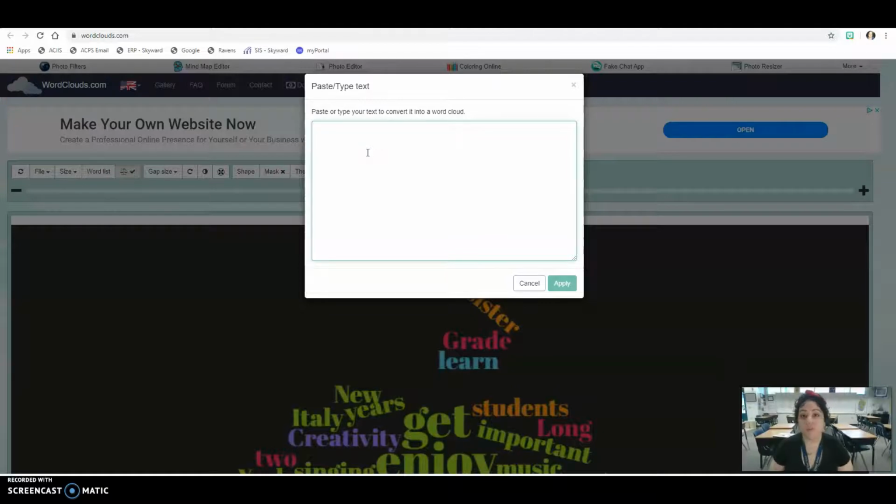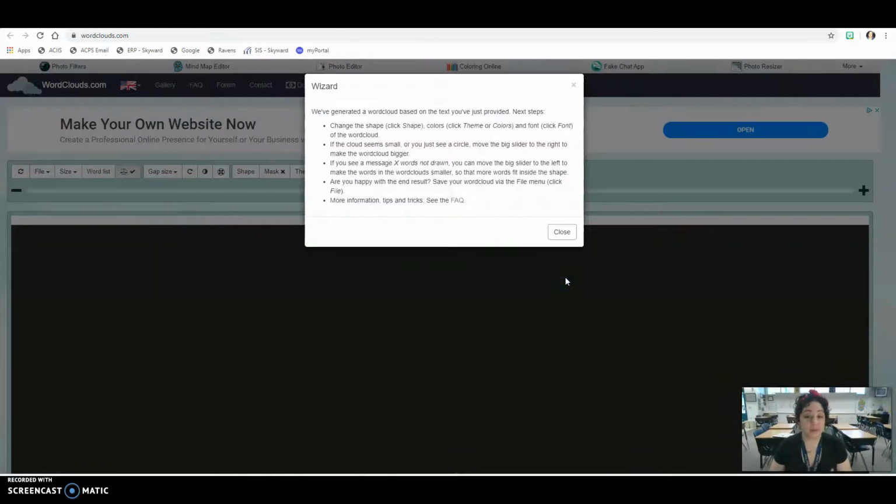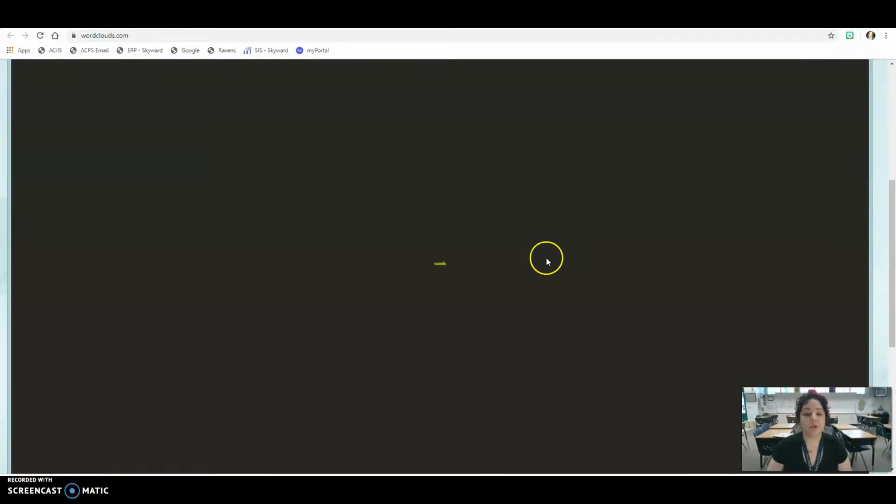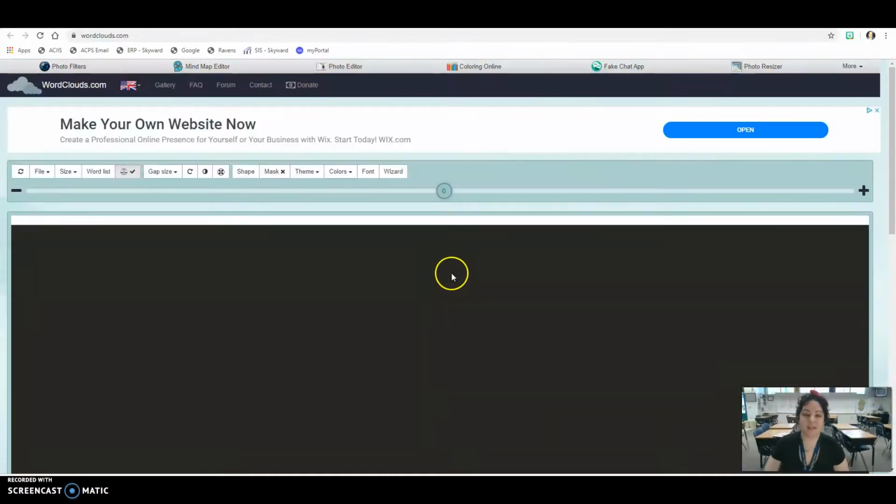After you write all of these words, and so for this activity, I'm just going to say words, words, words, words. After you've written all those words down, you'll hit apply. And then it's just giving you a pop-up to let you know that you can now manipulate all of those words into different ways. And so I'm going to show you. Right now all I have is words, sadly, because I didn't put much in there.